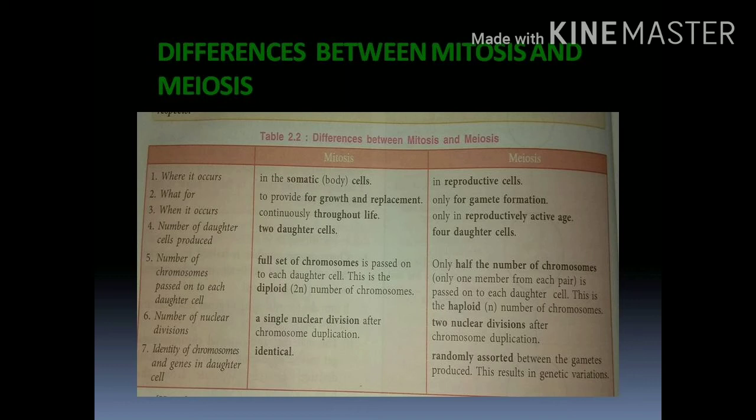In mitosis, chromosomes and genes in daughter cells are identical, but in meiosis, they are randomly assorted between the gametes produced. This results in genetic variation because in meiosis, crossing over takes place, with exchange of chromatid material. So we can observe variations in meiosis, but in mitosis there are no variations. The same identical features can be seen in the daughter cells. These are the major differences between meiosis and mitosis. This is very important.